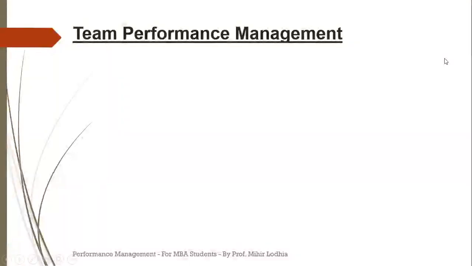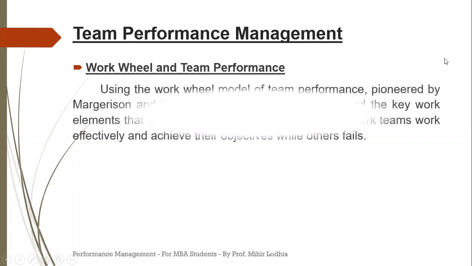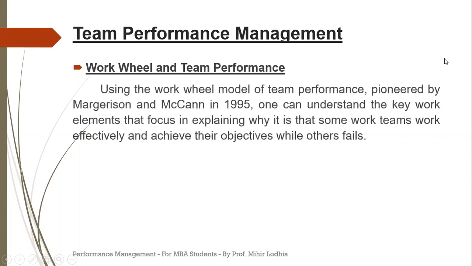Next, work wheel and team performance. Using the work wheel model of team performance pioneered by Margerison and McCann in 1995, one can understand the key work elements that focus in explaining why it is that some work teams work efficiently and achieve their objectives while others fail.